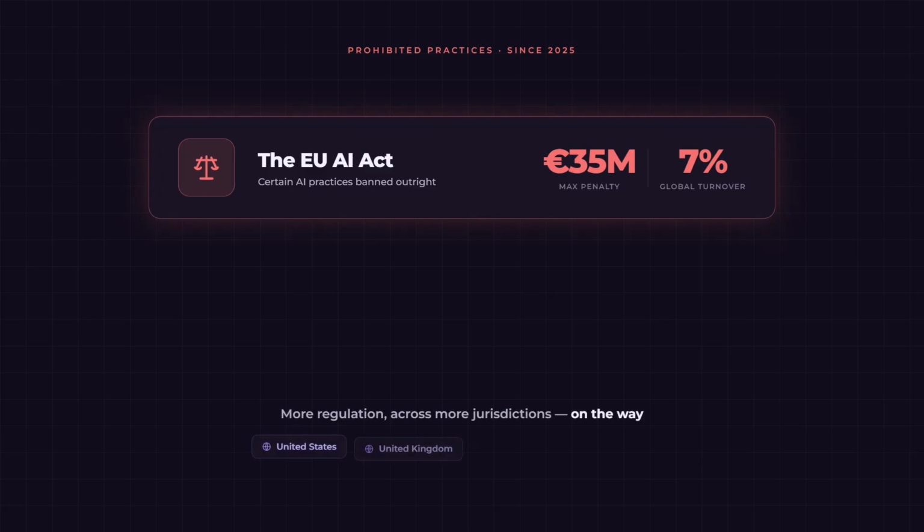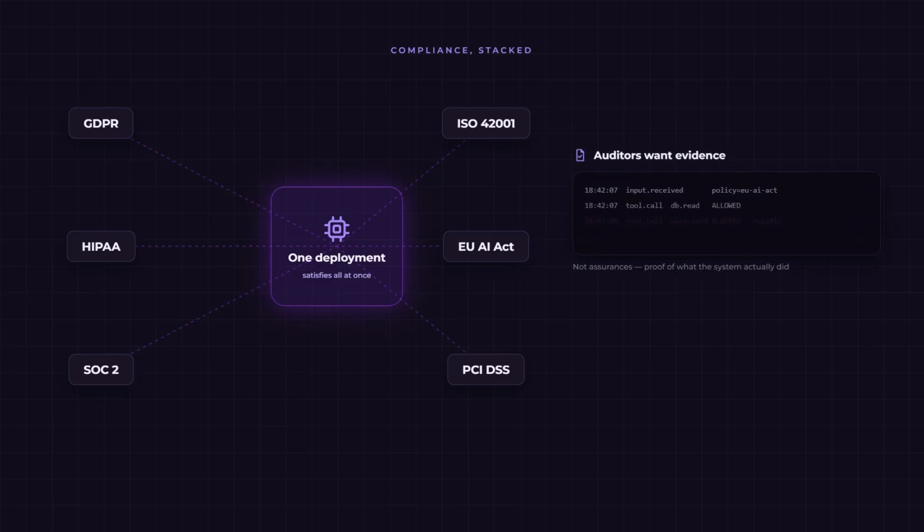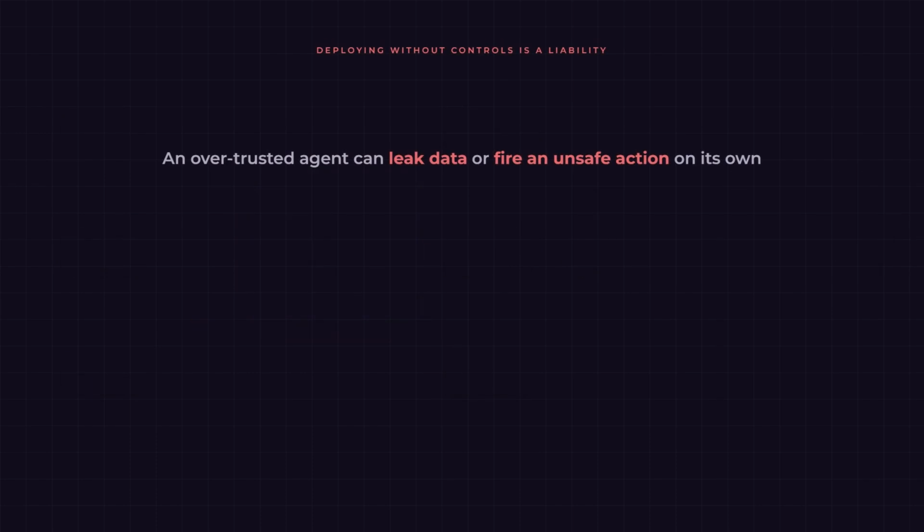More regulation across more jurisdictions is on the way. Across those jurisdictions and industries, different compliance frameworks apply. A single deployment often has to satisfy several of them at once. And auditors now ask for more than assurances. They want evidence of what the system actually did. Deploying without controls is a measurable liability.